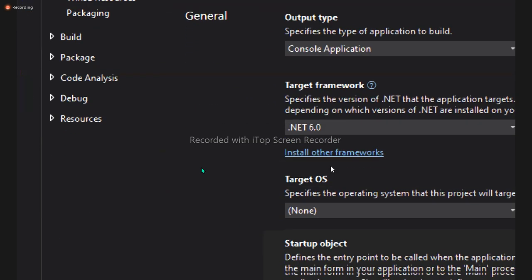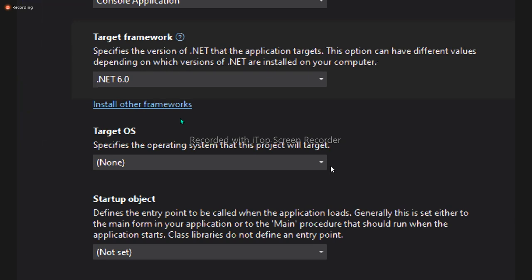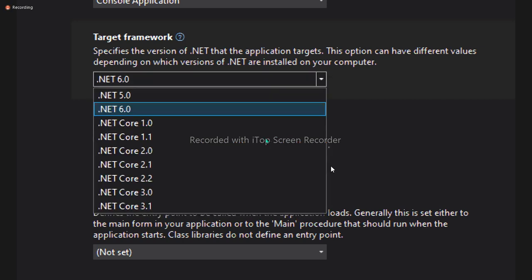And now, when this opens here, it will show you, what is that? Target framework. It specifies the version of .NET that the application targets. The option can have different values depending on which versions of .NET are installed on your computer. I asked you to select all the checkboxes under .NET. Do you remember? That is going to show you all the lists. And I am using the latest, that is 6.